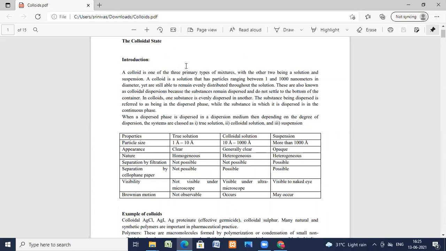Welcome to today's learning objective, that is colloidal state. Thomas Graham in 1861 observed that soluble substances may be of two types, crystalloids and colloids. Crystalloids are those substances which can easily be obtained in crystalline form